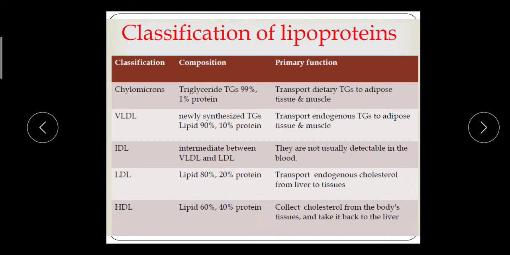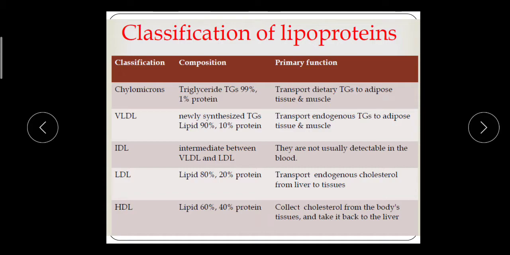Next class or type is the low density lipoprotein. The composition consists of 80% lipid and 20% protein. The function of this LDL is to transport endogenous cholesterol from the liver to the tissue.